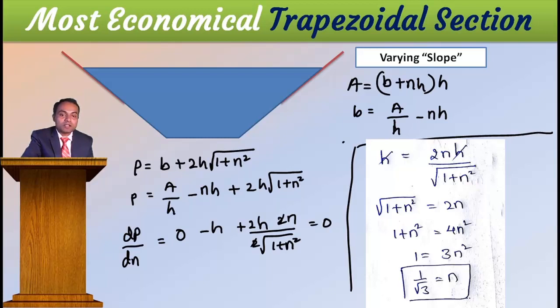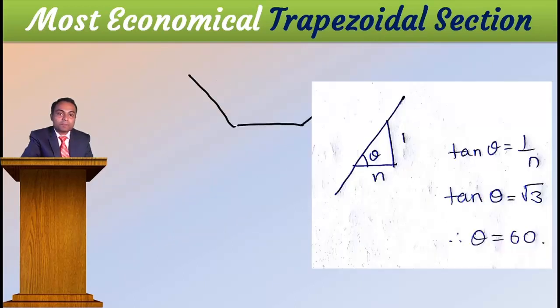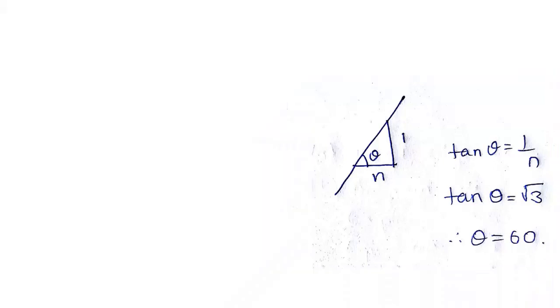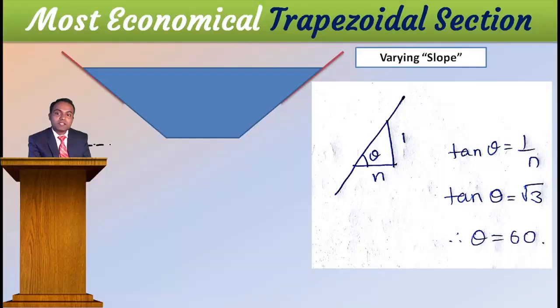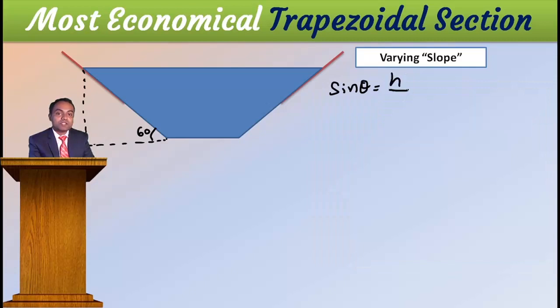Then square on both sides. 1 plus n square is equal to 4, you got. Then n square is equal to 4 minus 1, 3, you got. Then n is equal to root 3. If this is a trapezoidal section with sides 1 and n, this you got as 60 degrees. Okay, and this you already know, this is your h. Then here I will define sine theta once again. And what is your sine theta? Sine theta is opposite h divided by h into square root of 1 plus n square.